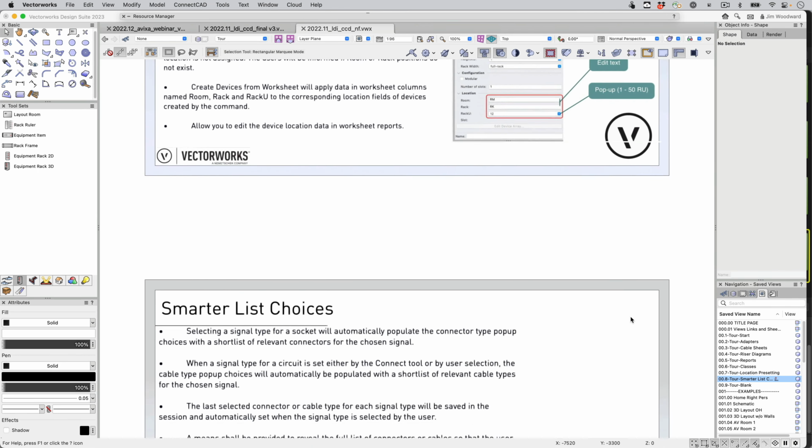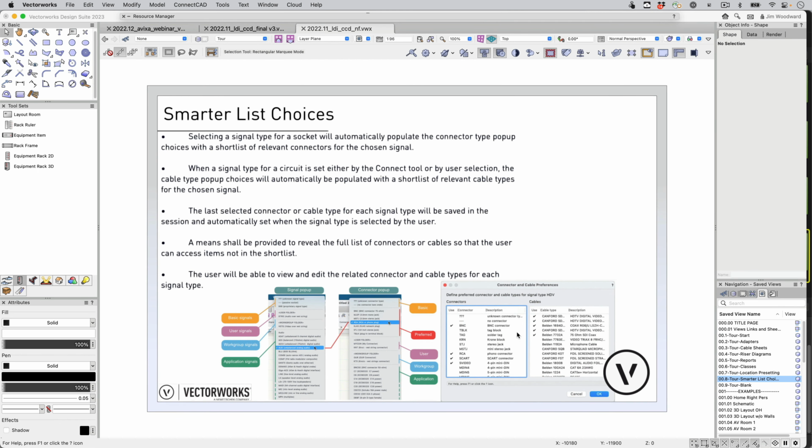And finally, smarter choice lists. When you pop up a signal, before you had the entire list of available connectors, and now these are linked to the signal types where you see shorter lists, much smarter, and you can choose which ones you would like to populate in that list as well.